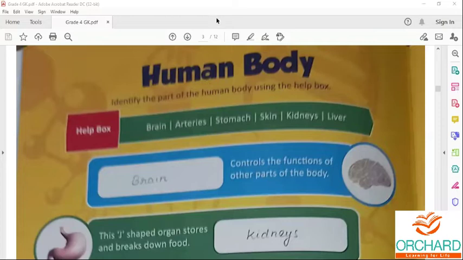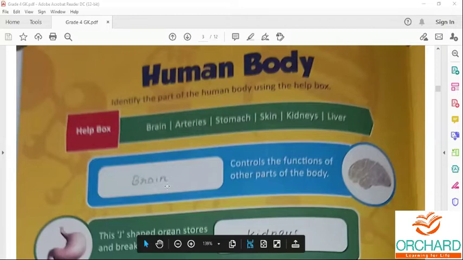So human body. The name of the lesson is human body. Identify the parts of the human body using the help box. Here they have given the internal body parts, that is brain, arteries, stomach, skin, kidneys, liver. So first one is brain.